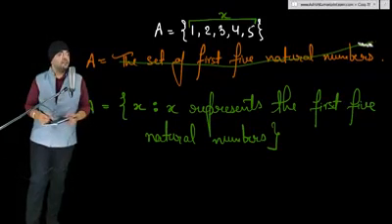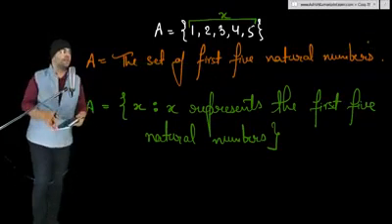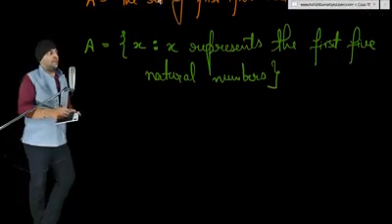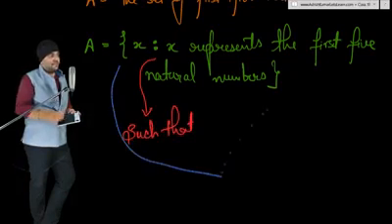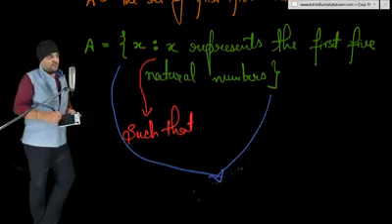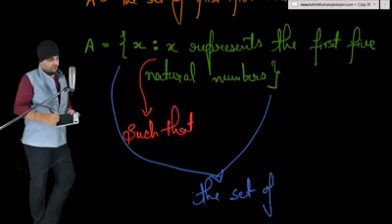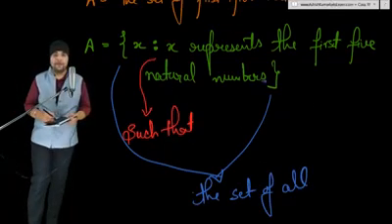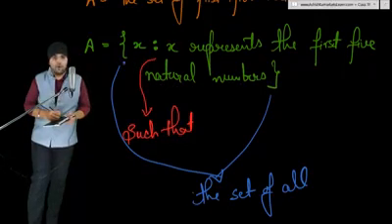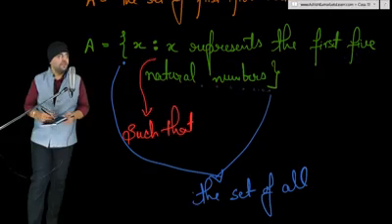Now there are some minor details about the set builder form, especially the indirect form. In indirect form, this colon symbol stands for such that, and the curly braces stand for the set of all. So we read this set builder form like this: the set of all x such that x represents the first 5 natural numbers.